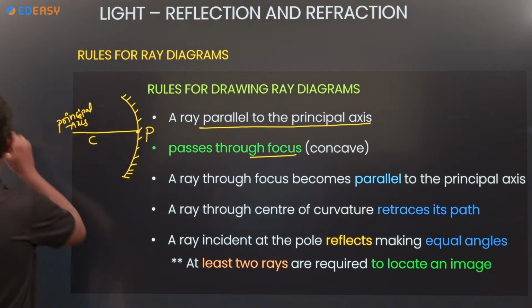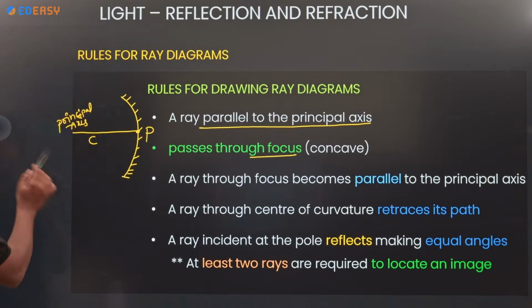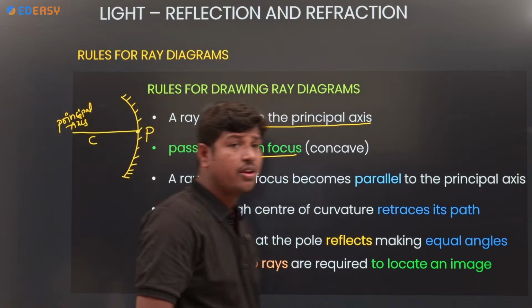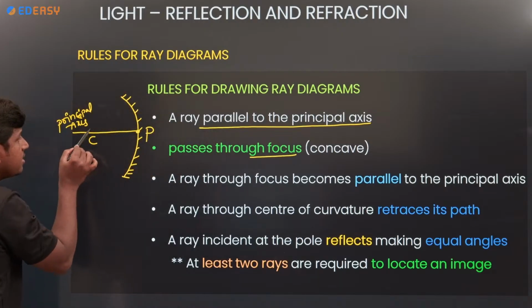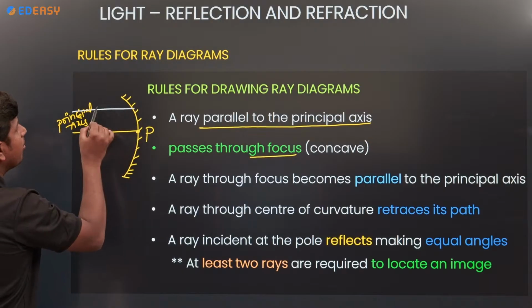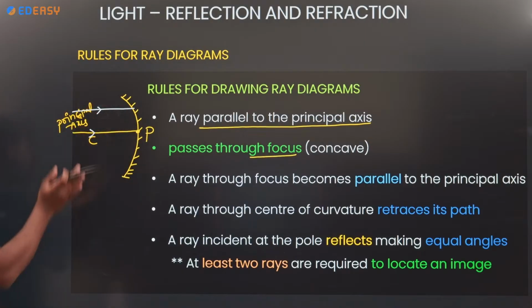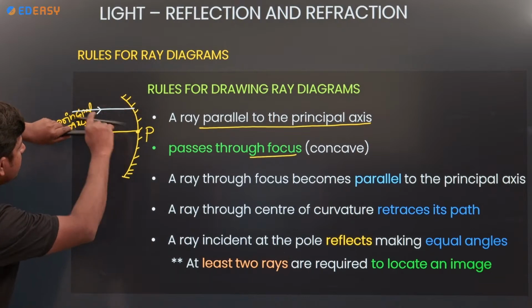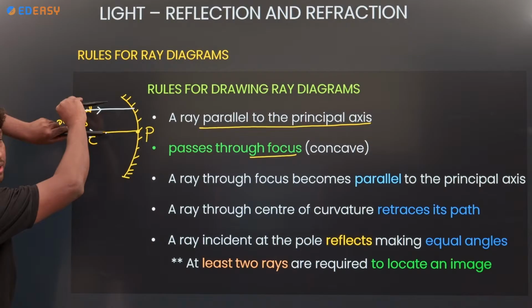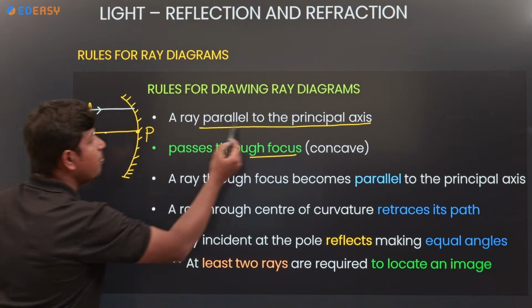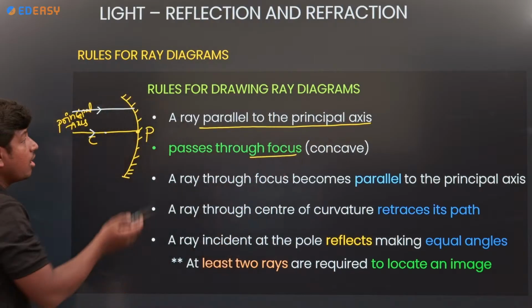Now coming to the point: a ray parallel to the principal axis. This is the principal axis. I am taking one ray. How will that ray be? This is the principal axis, and this is the light ray. How will these two be? Parallel, right? So, a ray parallel to the principal axis.